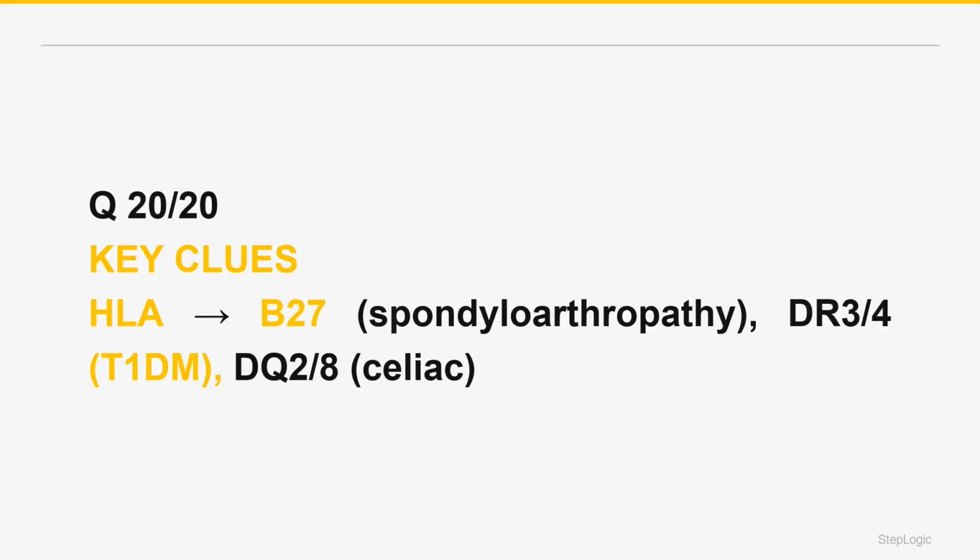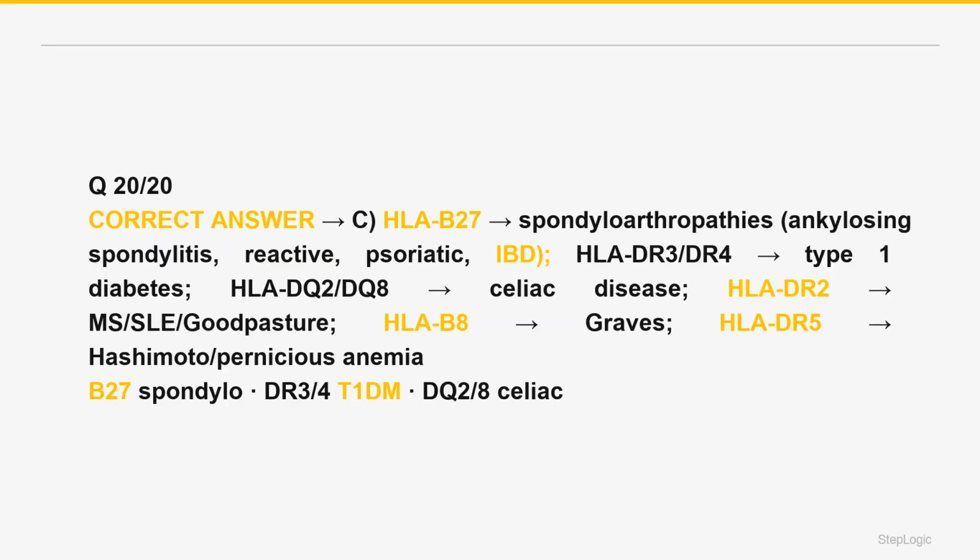Certain HLA-MHC alleles are statistically associated with specific, often autoimmune, diseases. A high-yield list. The most famous is HLA-B27, a class I allele, linked to the seronegative spondyloarthropathies: psoriatic arthritis, ankylosing spondylitis, inflammatory bowel disease associated arthritis, and reactive arthritis, and anterior uveitis. The correct answer is C.